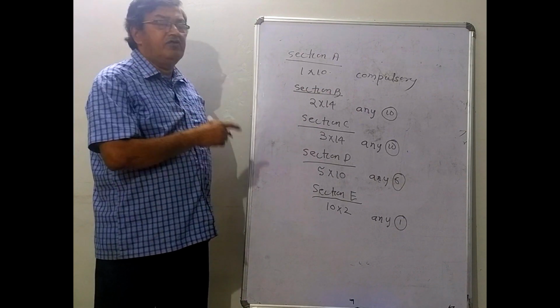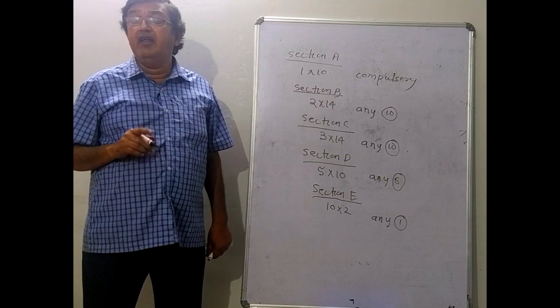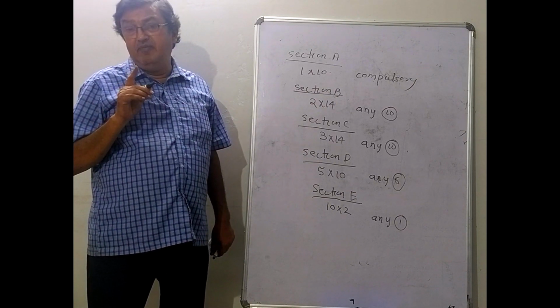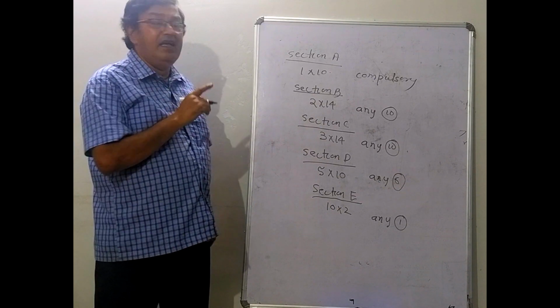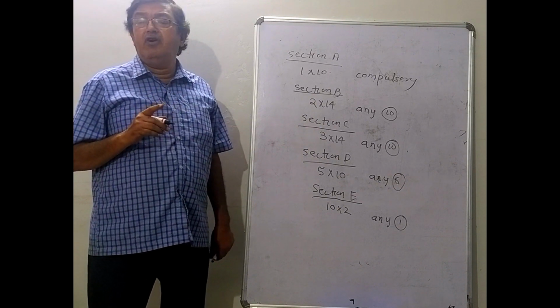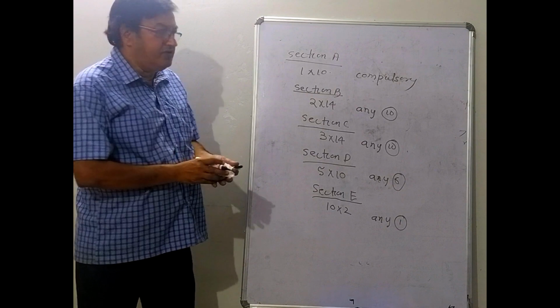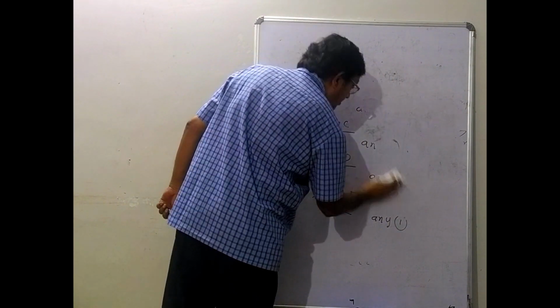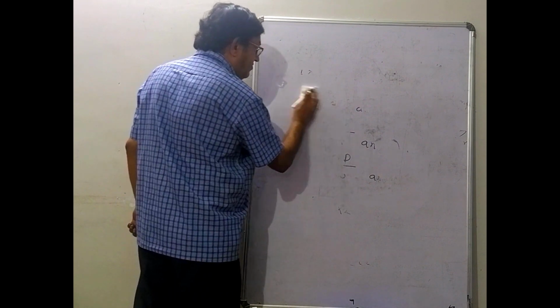This is how your question paper is prepared for 140 marks and you have to answer 100 marks. Only section A is compulsory, rest all sections will have some options. Then we will come to the topics you are going to learn in the second year.